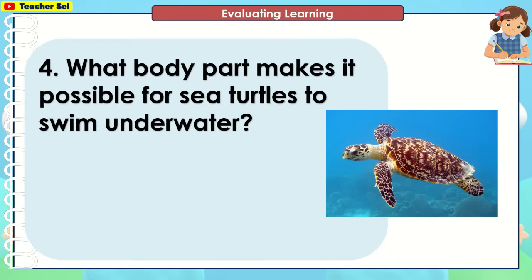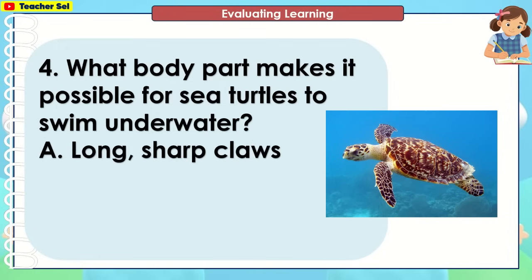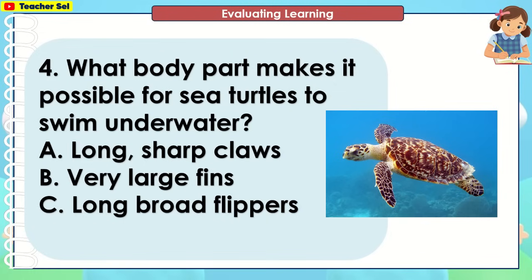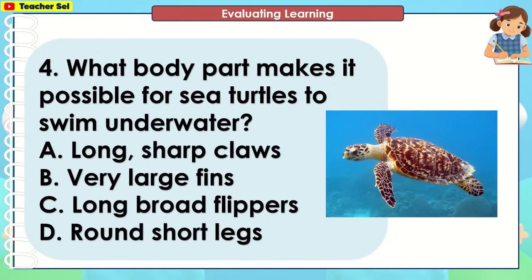What body part makes it possible for sea turtles to swim underwater? Long sharp claws, very large fins, long broad flippers, round short legs. The correct answer is C, long broad flippers.